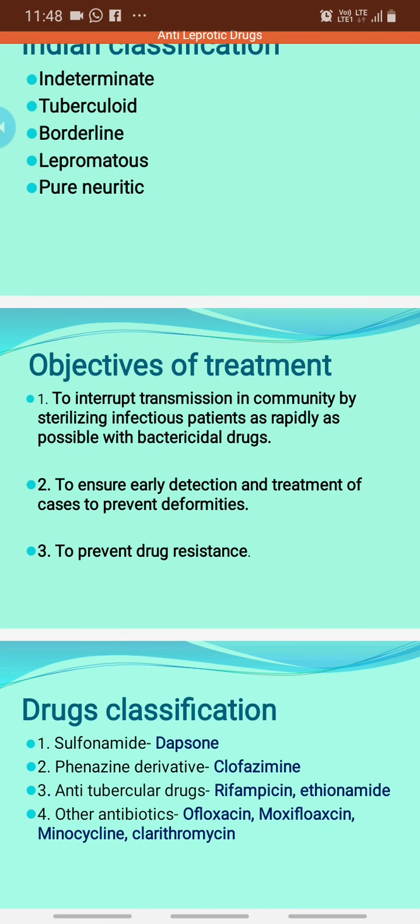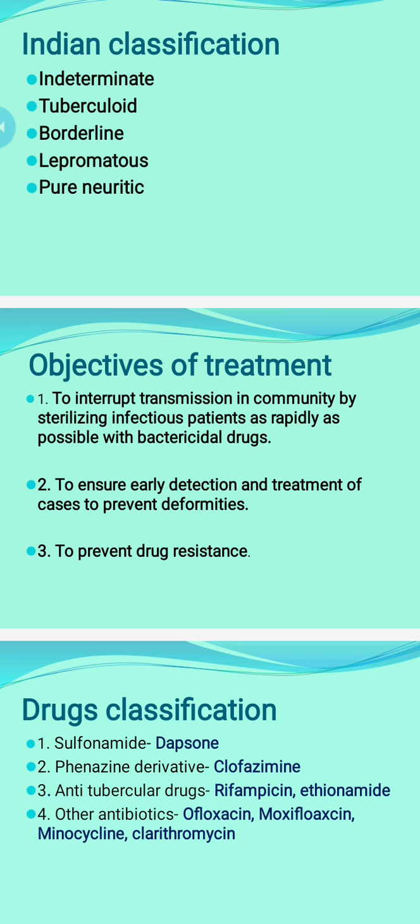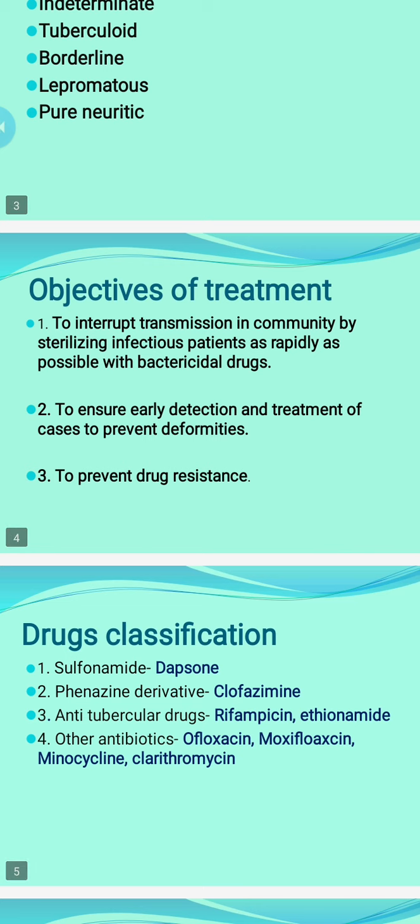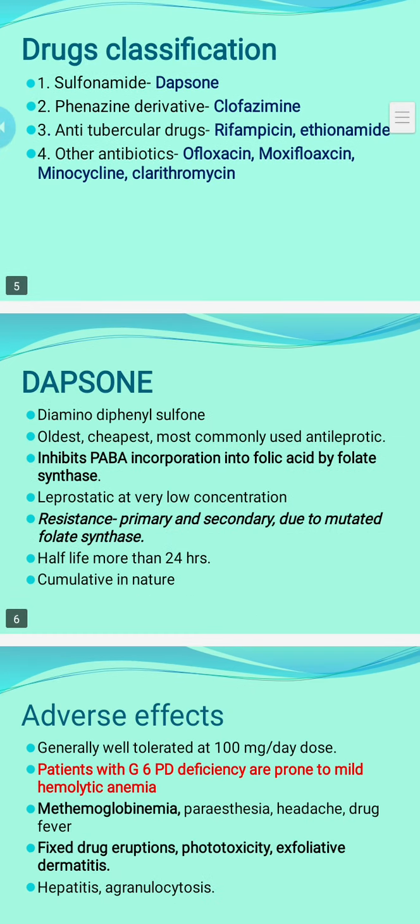Okay. So, drug classification: the number of drugs is not very large like tuberculosis. The mainstay of therapy is dapsone, a sulfonamide group of drug. Clofazimine is a phenazine derivative. Anti-tubercular drugs like rifampicin and ethionamide can be used as anti-leprotic drugs. Among them, rifampicin is used in almost all patients, unless contraindicated. Other antibiotics are ofloxacin, moxifloxacin, minocycline and clarithromycin. Ofloxacin and moxifloxacin are fluoroquinolones, minocycline is from the tetracycline group, clarithromycin is from the macrolide group. These drugs can be used as alternatives when main drugs cannot be given.